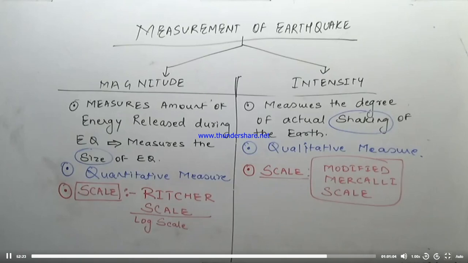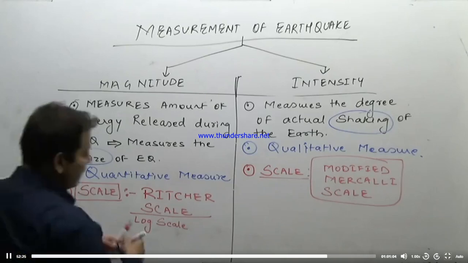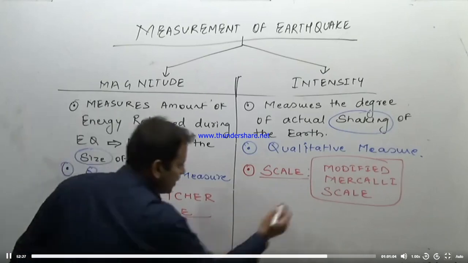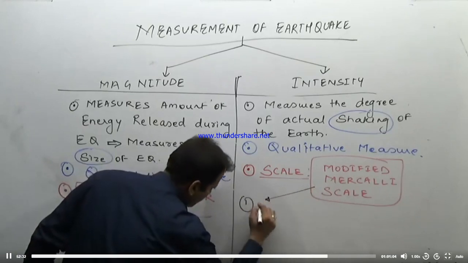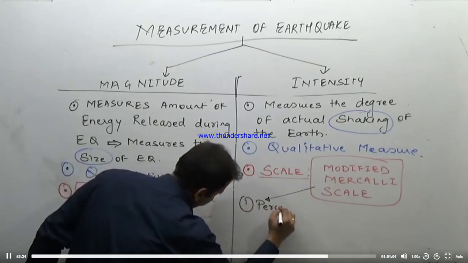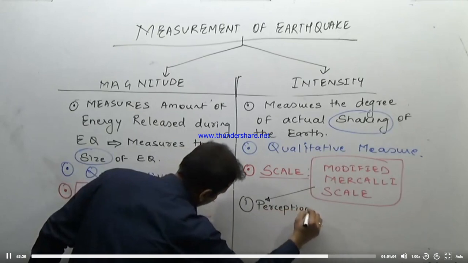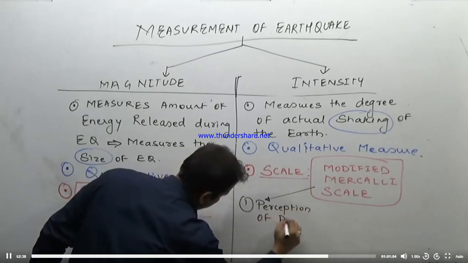So this intensity scale depends on 3 factors. It measures the intensity based on the perception of people and animals.